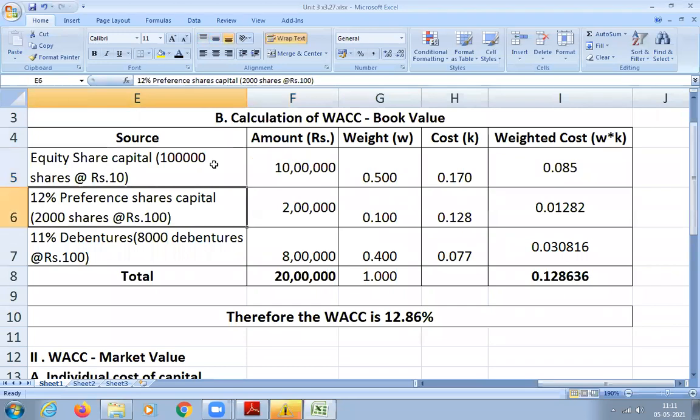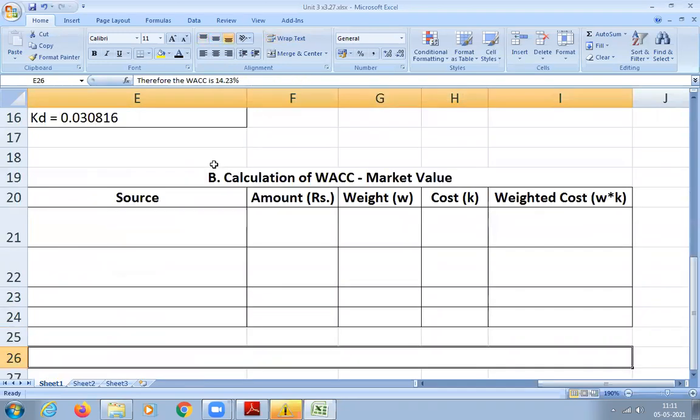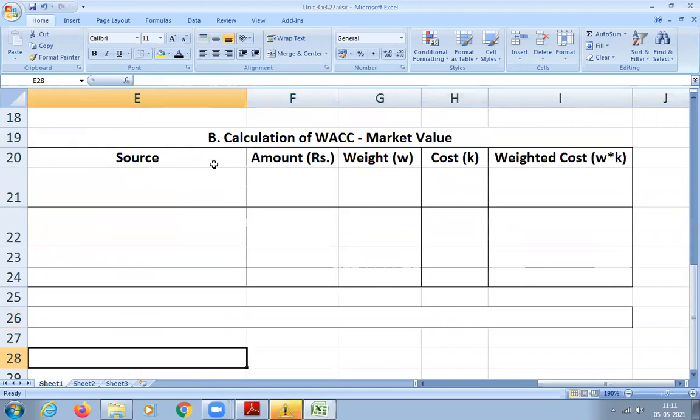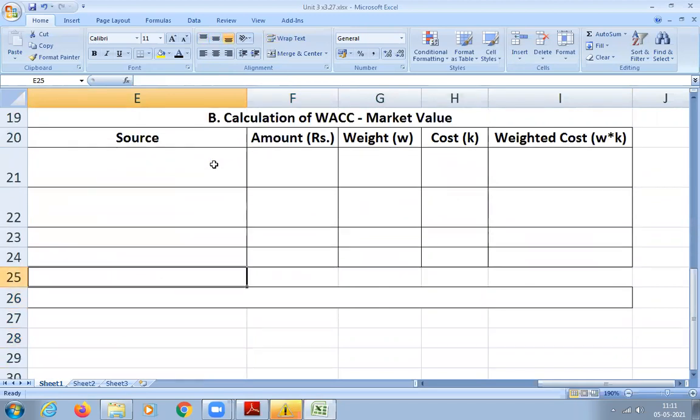Now, when I'm doing market value, I think I'm doing this problem many times. I've done it even in the previous class, but I know you may still not have understood clearly. Again, I'm repeating. Students, please understand. So here, I'm going to multiply the number of shares, either equity, preference shares or debentures, into the current market price. That is what we will do now.